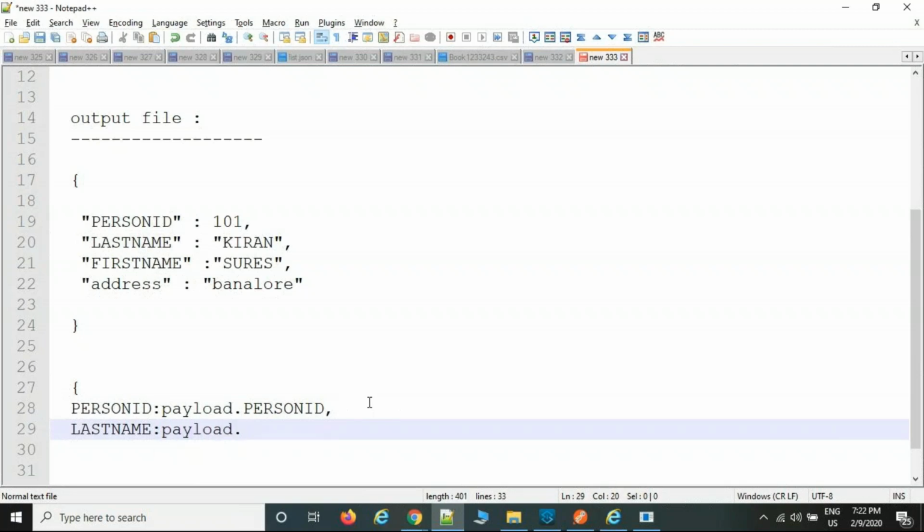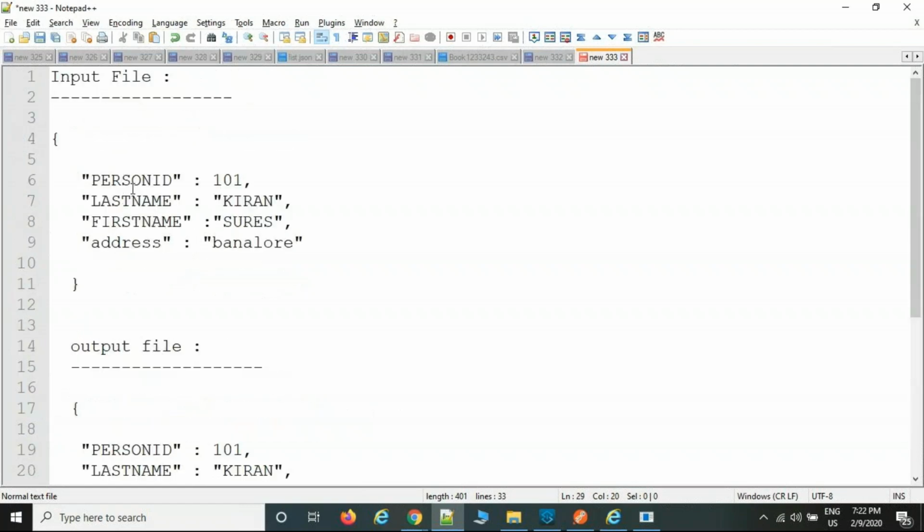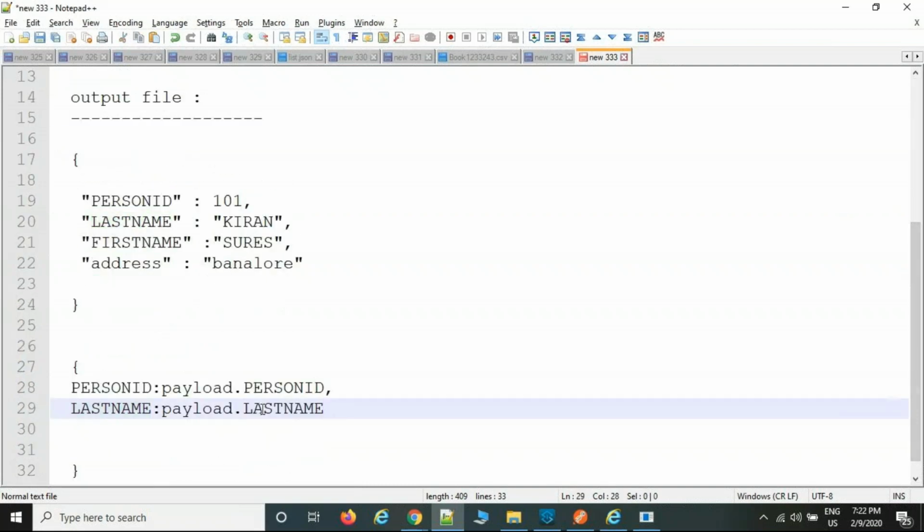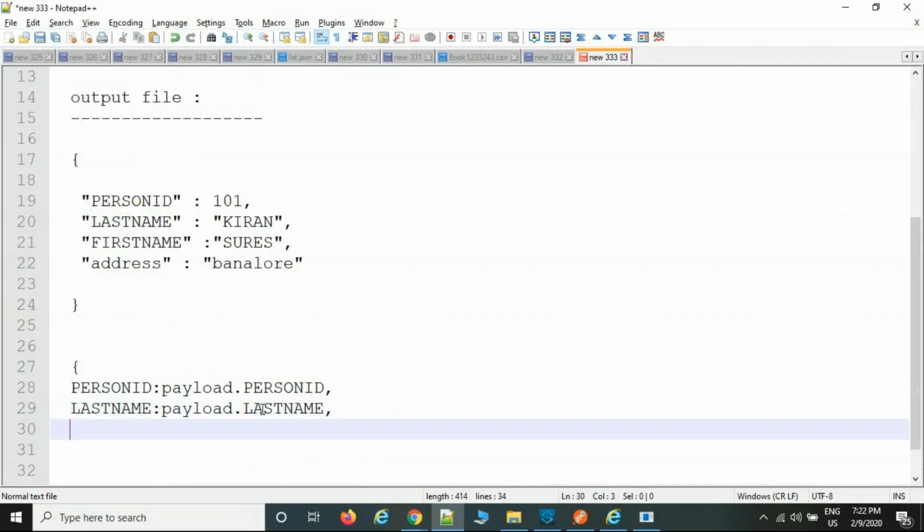In the payload, which value do you want? I want the last name value. Like this, we are going to write the data code. The same scenario, the third element is first name. I want the value of first name, payload dot first name.